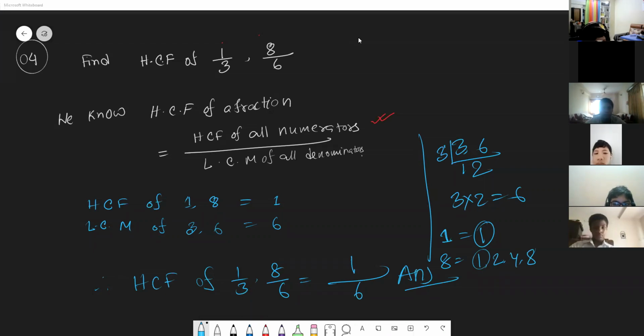Okay, so you will practice more. Thank you so much. So this is the HCF of fractions: HCF of numerators over LCM of denominators. For the LCM, it is just the opposite: the LCM of numerators divided by the HCF of denominators. Yes, thank you, absolutely right.